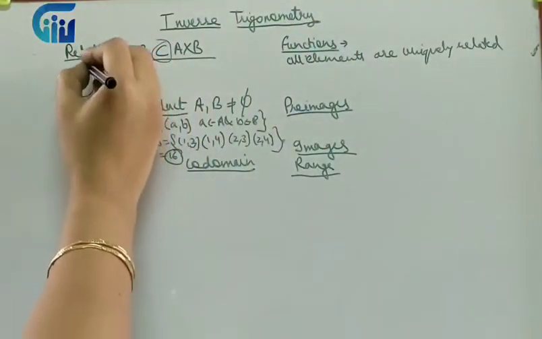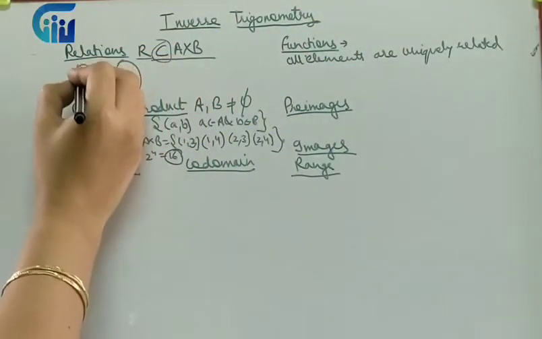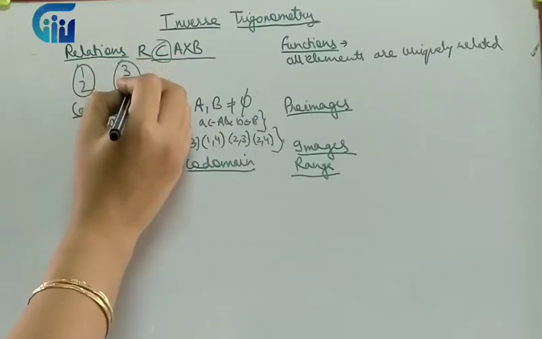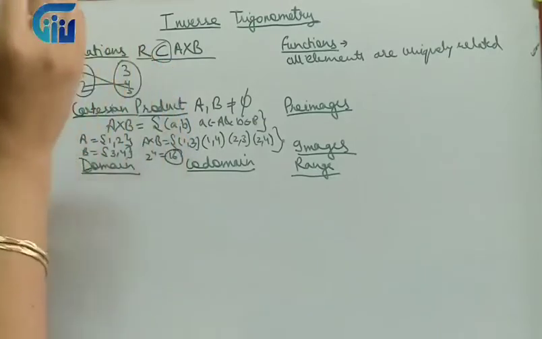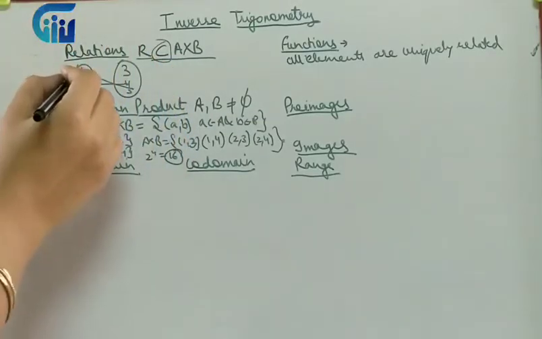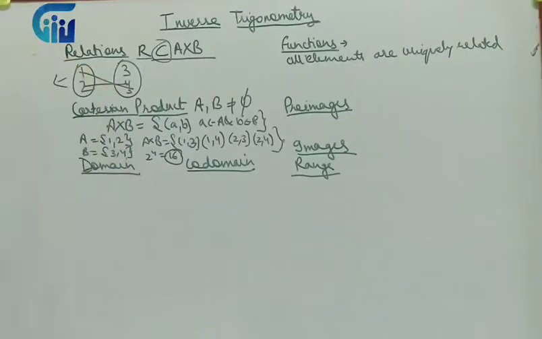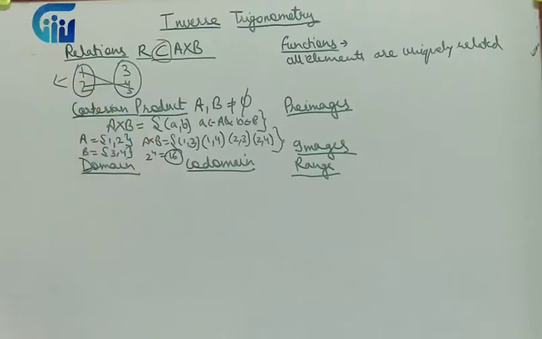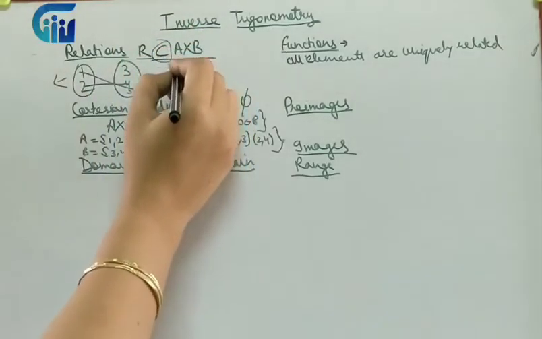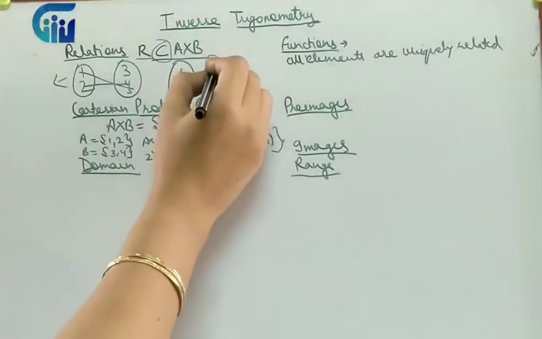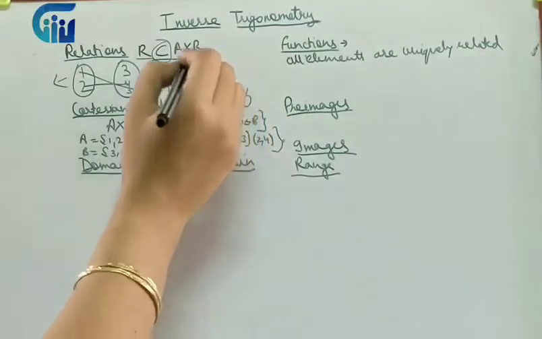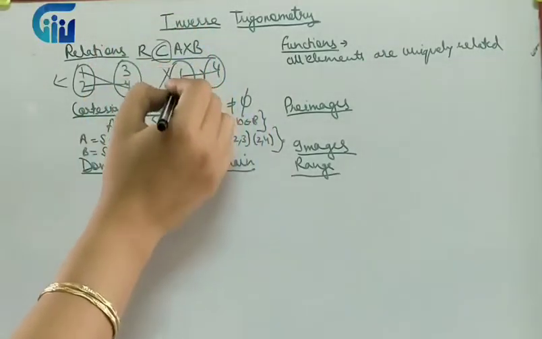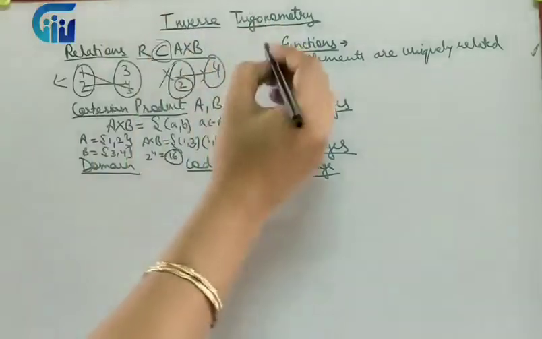If I have these two sets, let's say 1, 2, 3 and 4, 5, all the elements of the first set are related. 4 is related to 2 and 5 is related to 1. Similarly, if I say this is related, but this element is not related, then this is not a function.